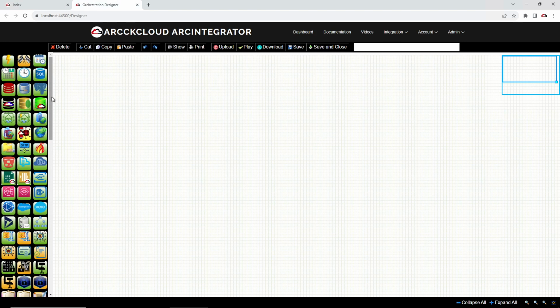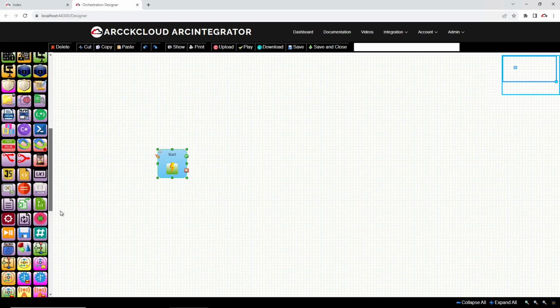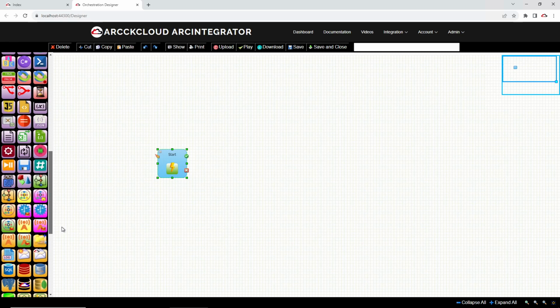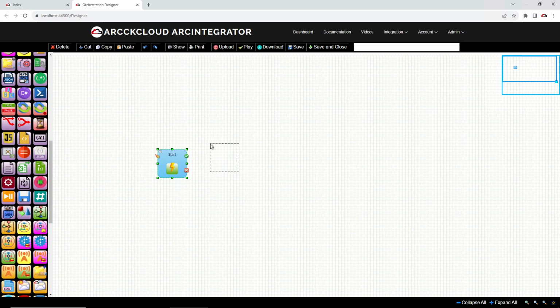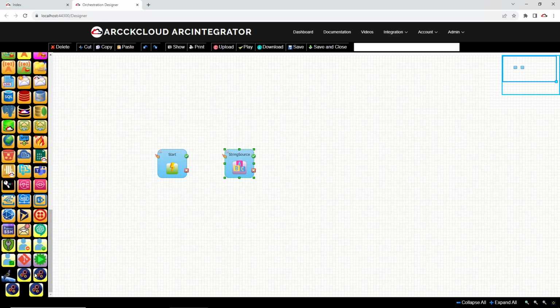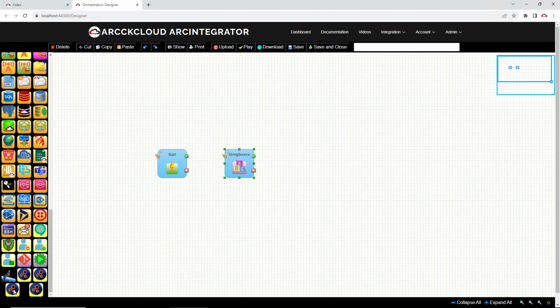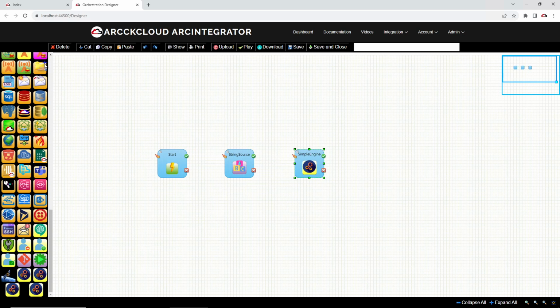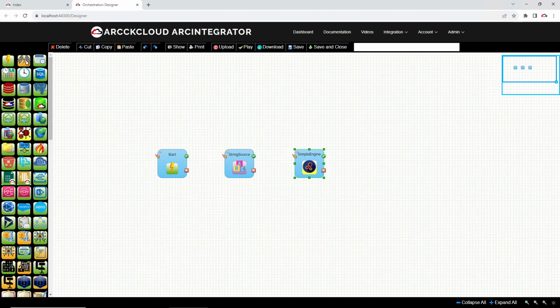In the integrations orchestration designer, I'm going to grab a start node and then a string source node, the simple engine that we created, and an end finish node.